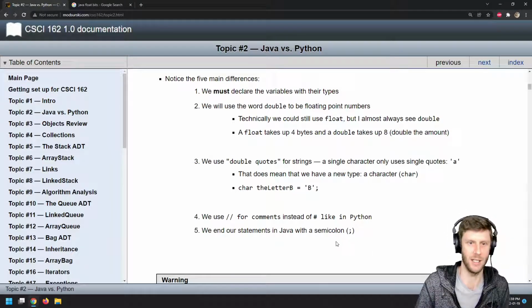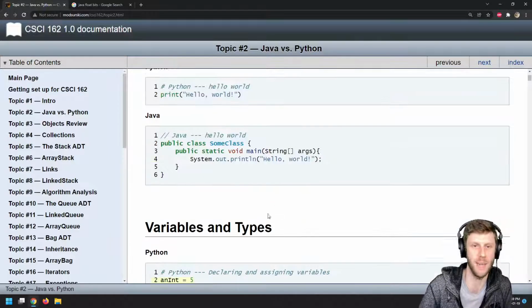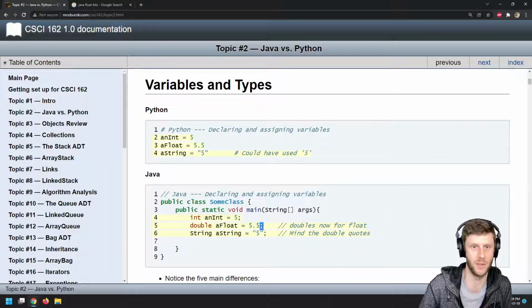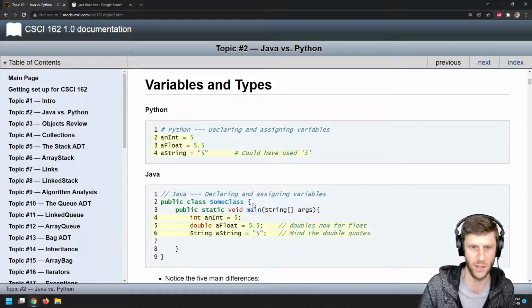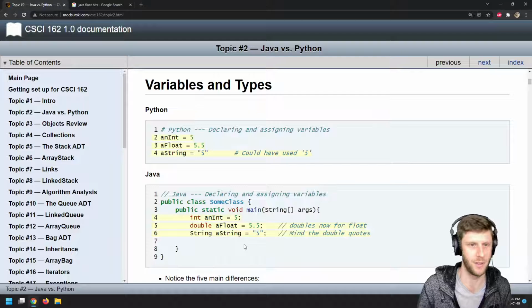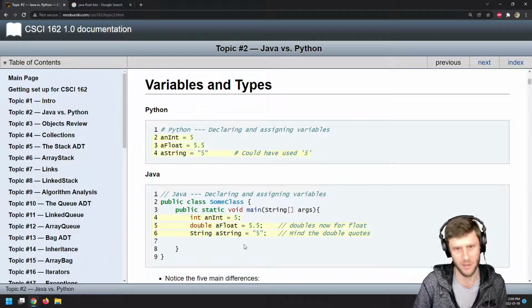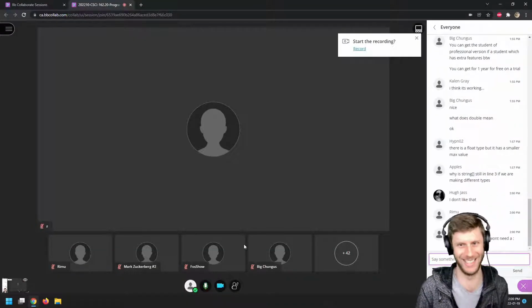And an interesting thing here is in Java, we must end our statements with a semicolon. See how System.out.println ended with a semicolon? Well, here we also need those semicolons. But not every single line of code will need a semicolon. Like notice how line 2, there's no semicolon there. And line 3, there's no semicolon there. Things like your ifs, your loops, your functions, your class, you don't have the semicolons there, but all your other statements will have semicolons. I don't like that. Well, get used to it. You get used to it, yeah.